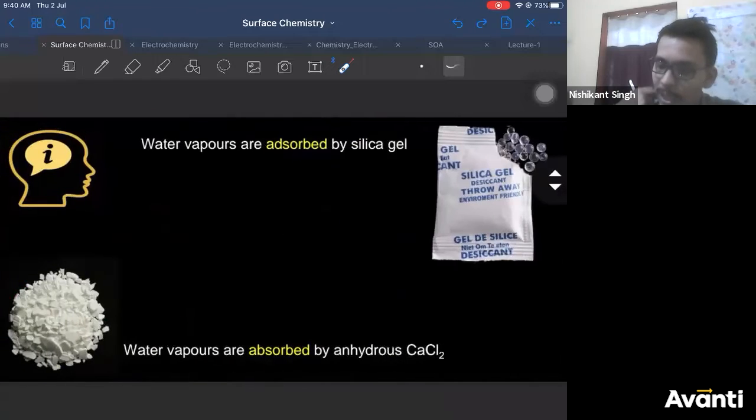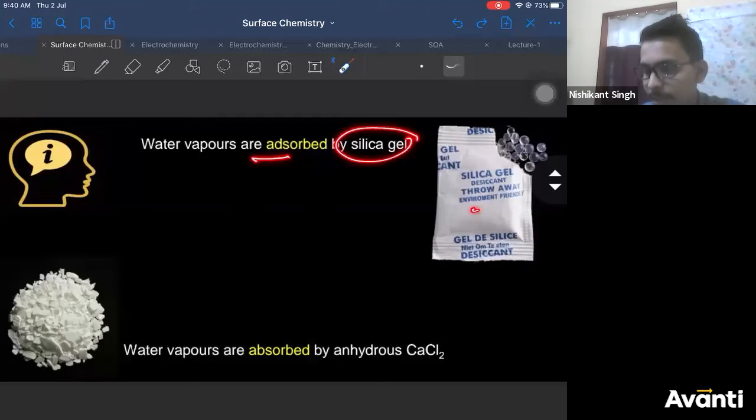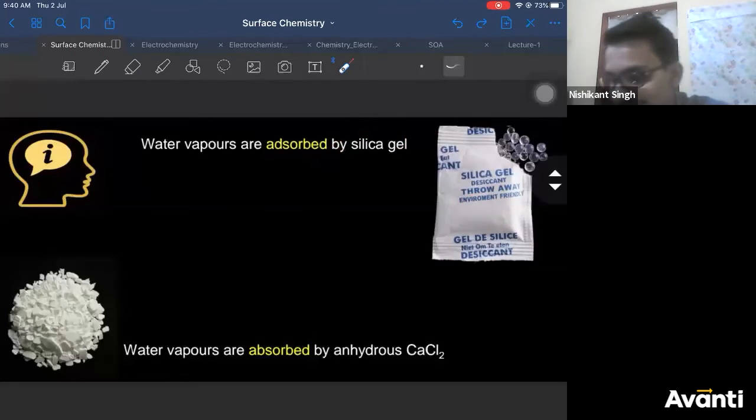Now, what are some examples? Let us take some examples. Water vapors are adsorbed by silica gel. You must have seen this packet when you get some courier, when you order something online, especially in the cosmetic products. This contains silica gel. In shoes also, it contains silica gel.